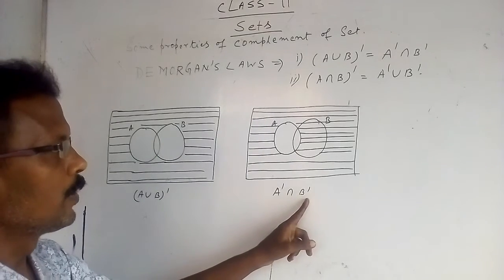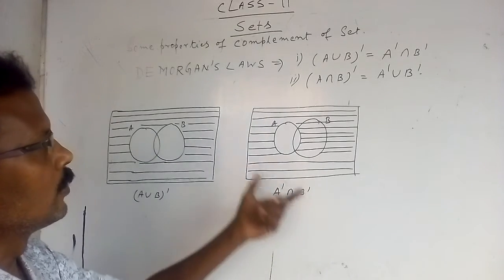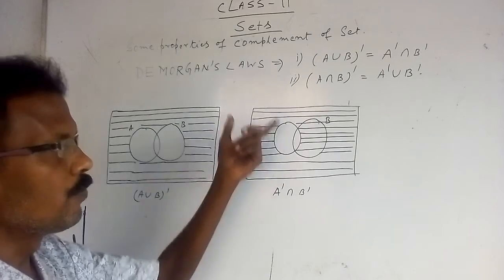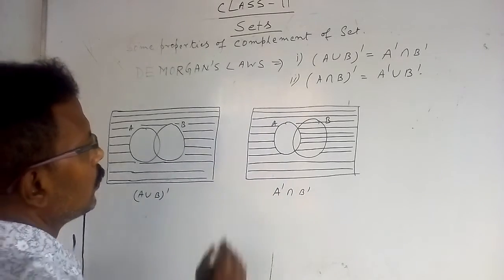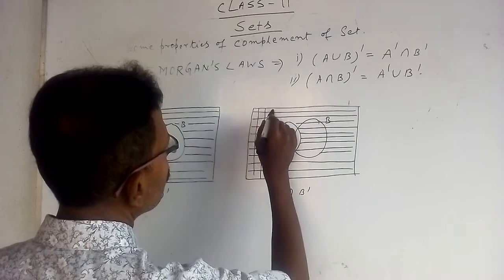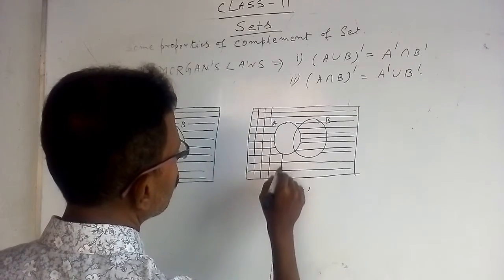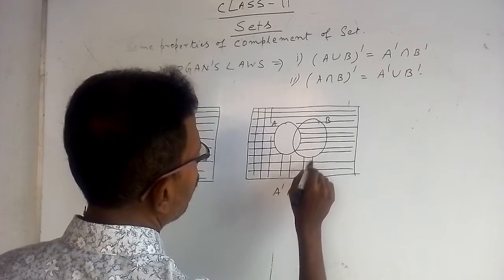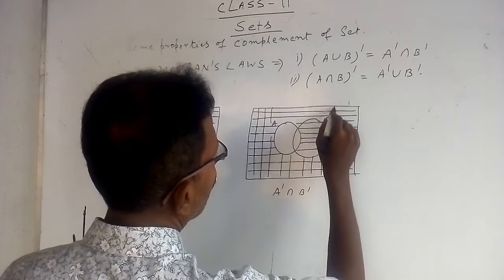Now B complement. Now I am shading with vertical lines.